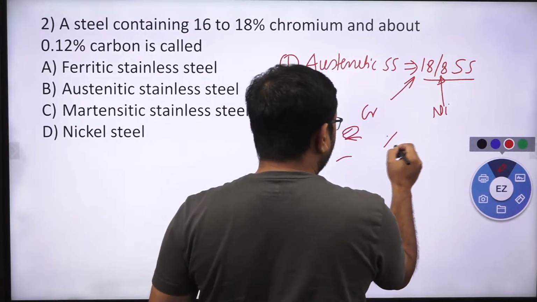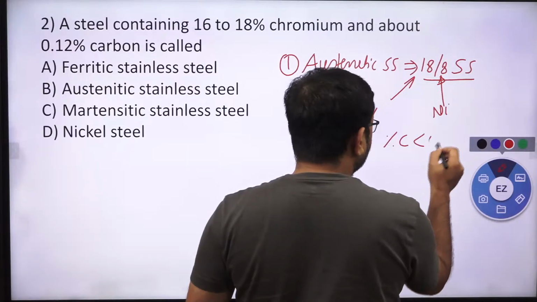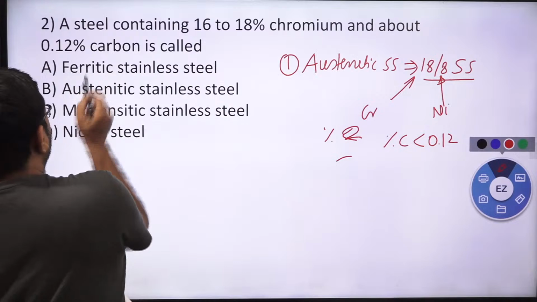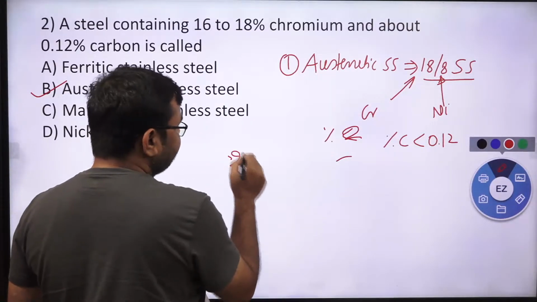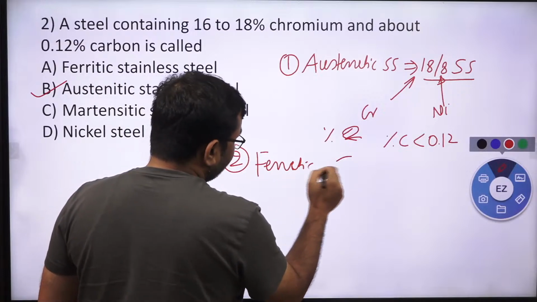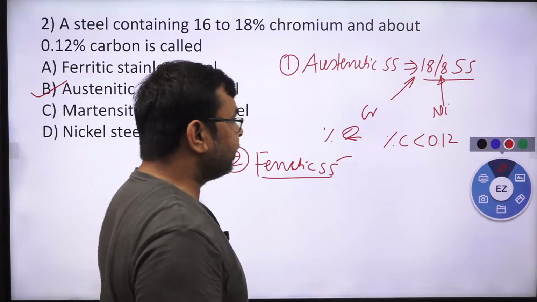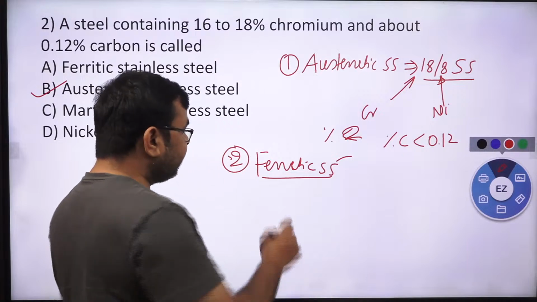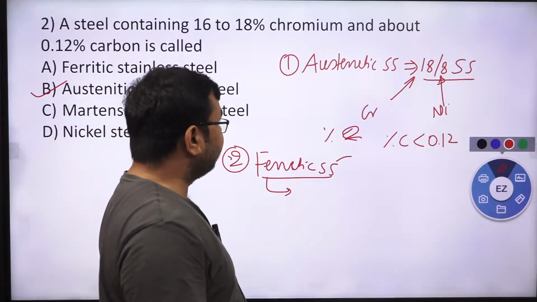Okay, percentage of carbon is less than 0.12%. Yes or no? So the correct answer for this question is austenitic stainless steel. But if I talk about another stainless steel, then the second one we have is ferritic stainless steel. In this, the chromium percent is lesser and the nickel percent is lesser than the austenitic stainless steel, and it is used for making surgical implants and surgical instruments.